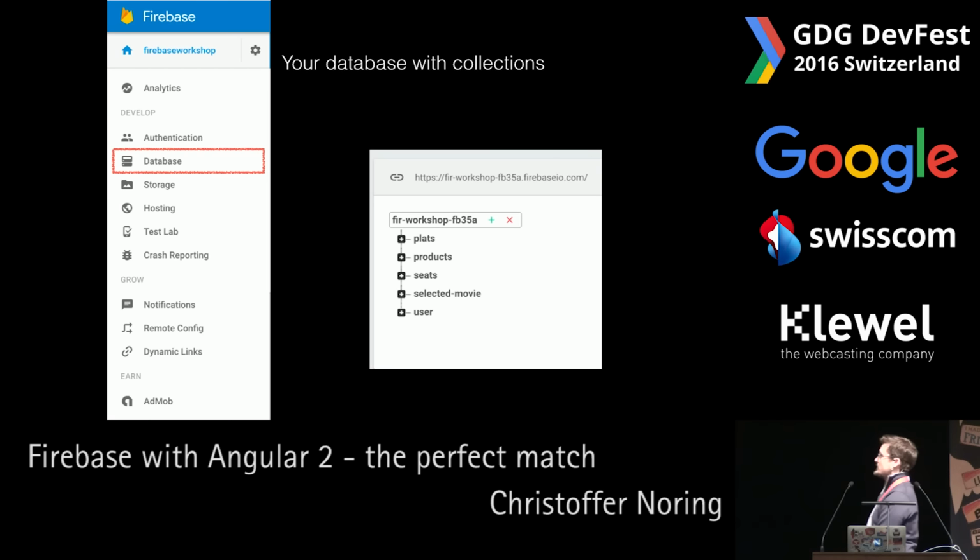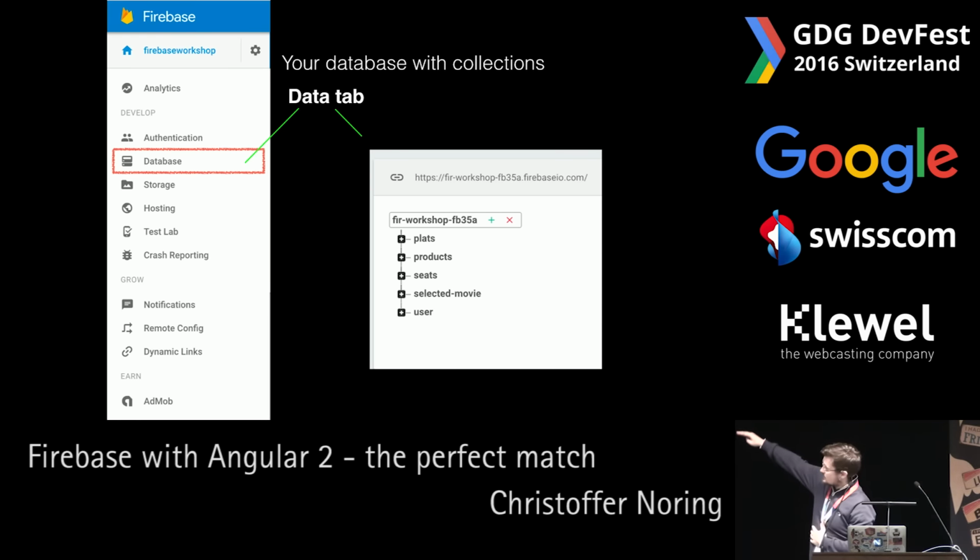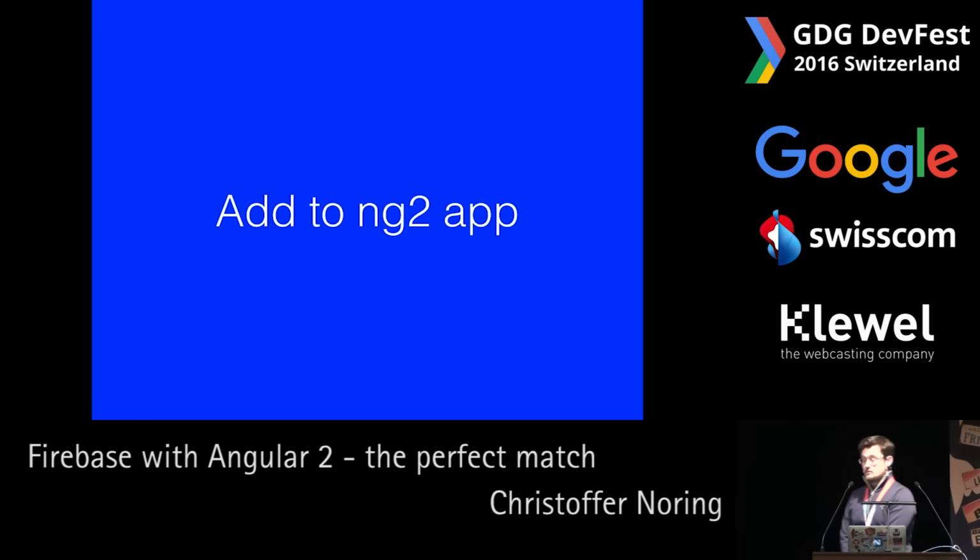So the first thing we probably want to do is to create our Firebase database. We go into the console, we click database on the left here, and we are presented with a lot of tabs, but we select the data tab. Once we have the data tab, we have the database instance and a bunch of collections here that I've already pre-created. But the first time you create your project, this would be completely empty, of course. So what you need to do is basically just use the pluses and the X's to create your collections the way you need them.